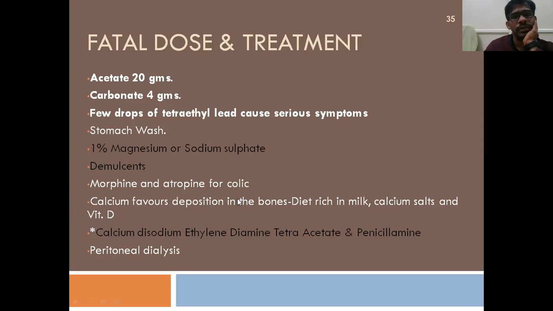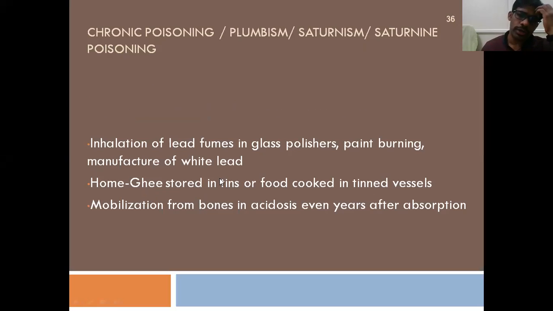And the calcium favors deposition of the lead in case of acute poisoning. You want to remove the poison from the blood, right? So in cases where excessive blood concentrations of lead is present, you can use calcium so that this lead will actually get deposited into the bones and stored in the bones. And peritoneal dialysis also can be used to treat the acute poisoning where there is renal failure, or to rapidly eliminate the poison, right?